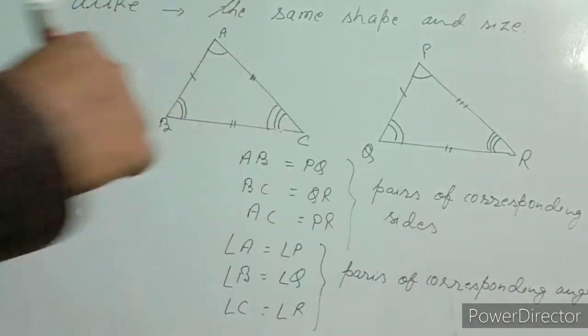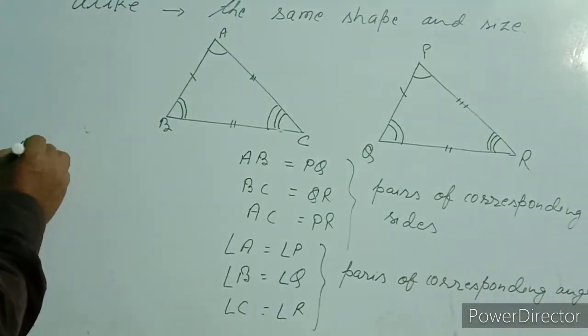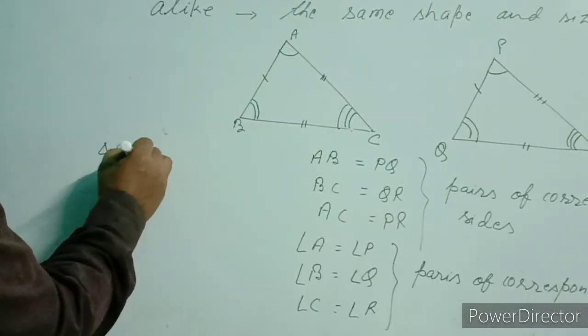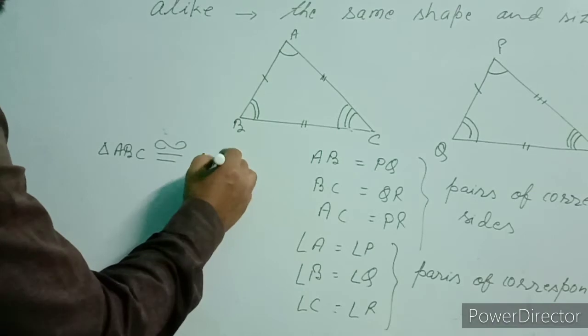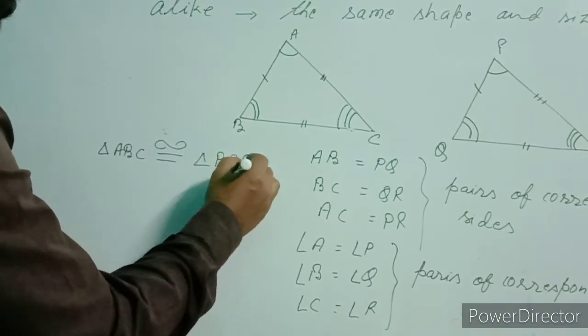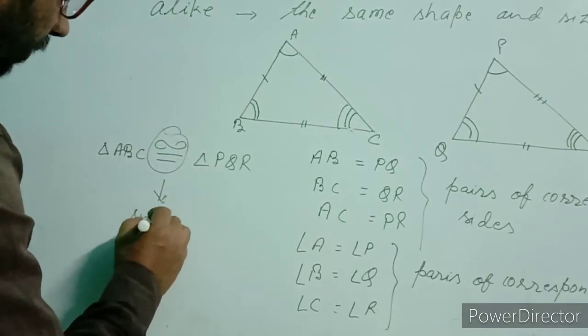In this situation, triangle ABC is congruent to triangle PQR. This is the symbol of congruency.